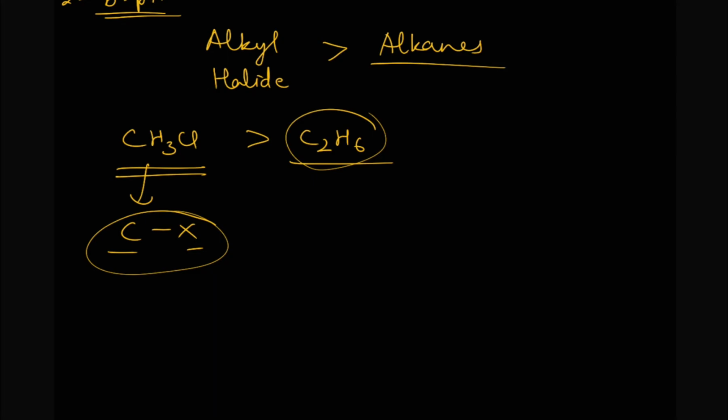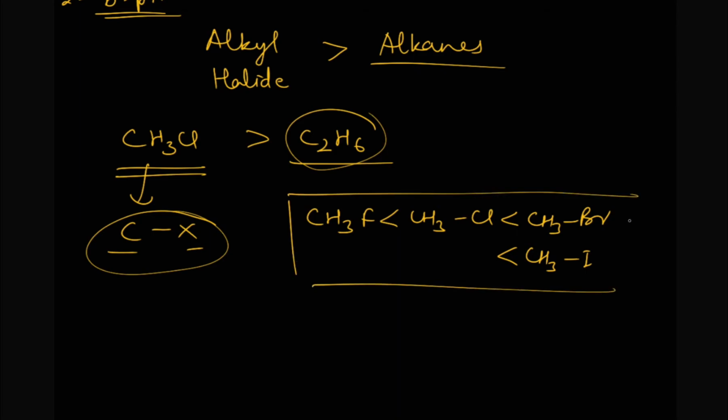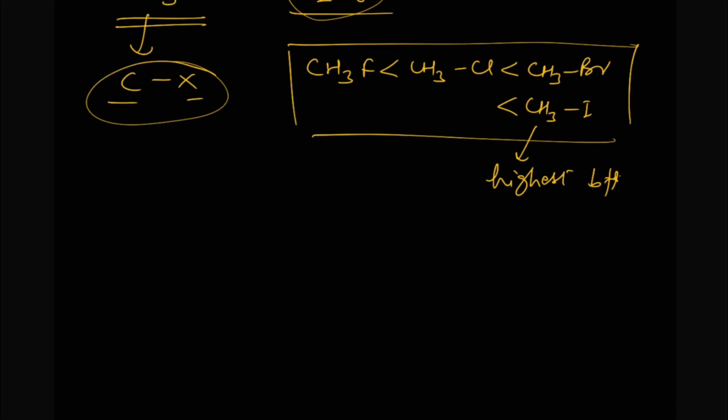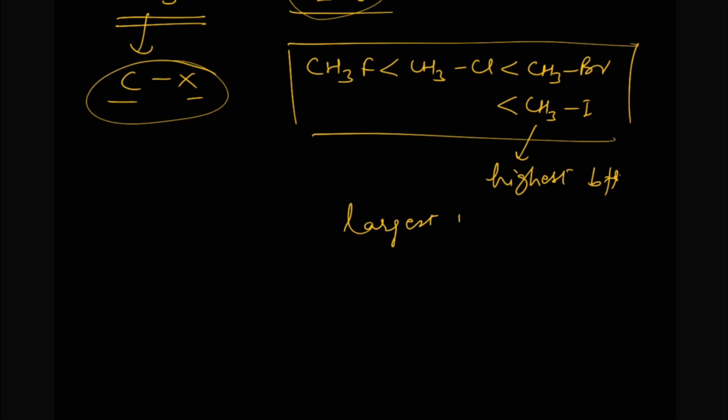Now what if we have the same alkyl group and the halogen atom is different? Then how will the boiling point vary? Like if we take fluoromethane, chloromethane, bromomethane and iodomethane, out of all these, iodomethane will have the highest boiling point. Why is the boiling point highest? That is because of the largest size of iodine. Because iodine is largest in size, they will have stronger forces of attraction, and that is why their boiling point will follow this order.